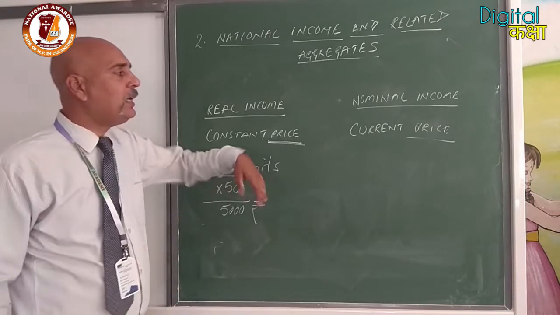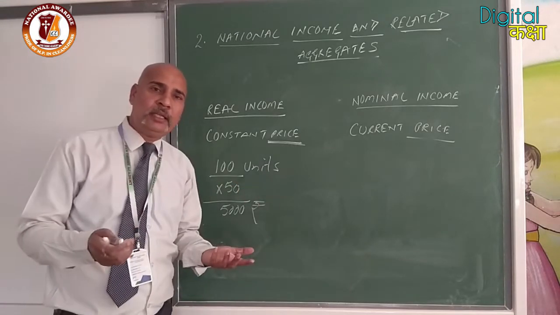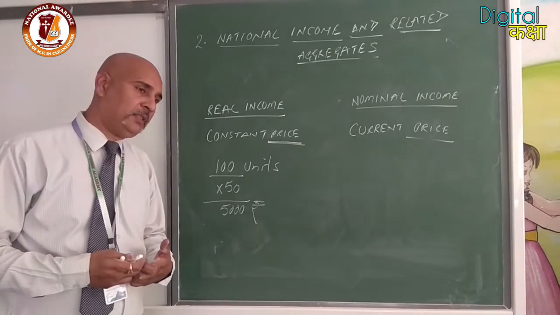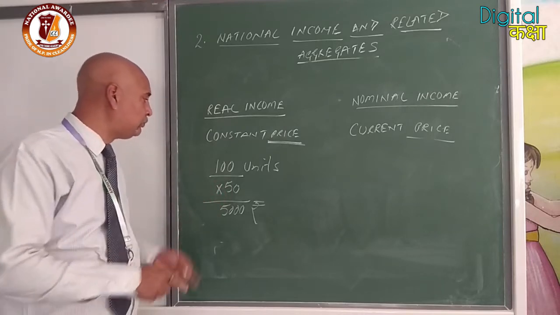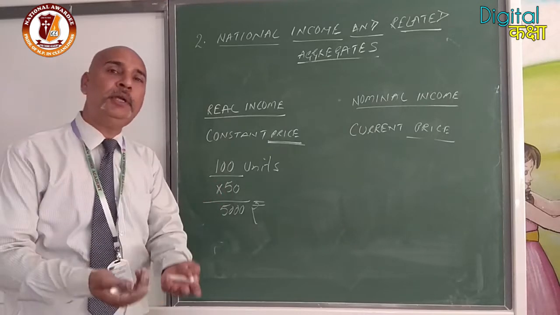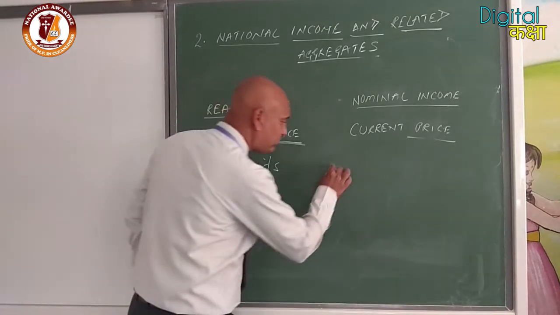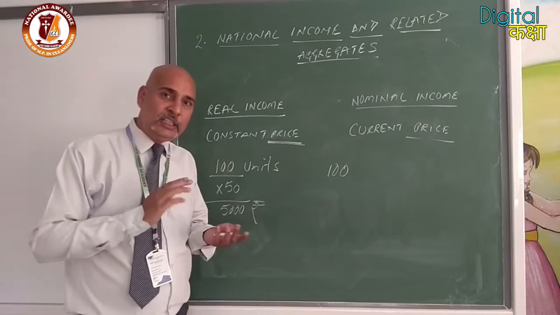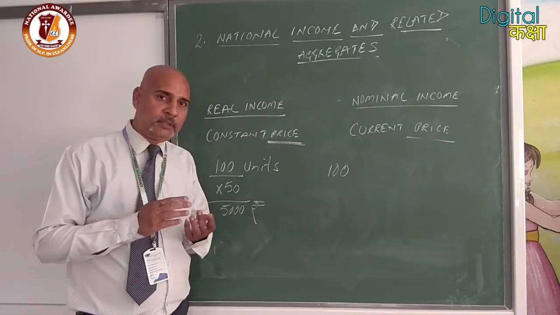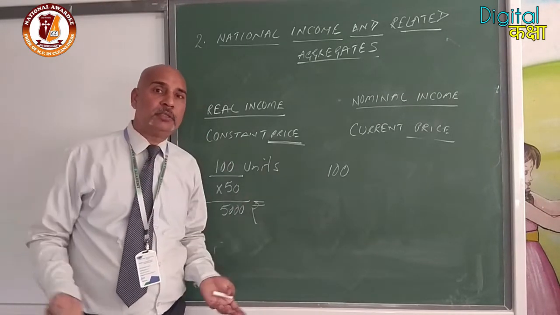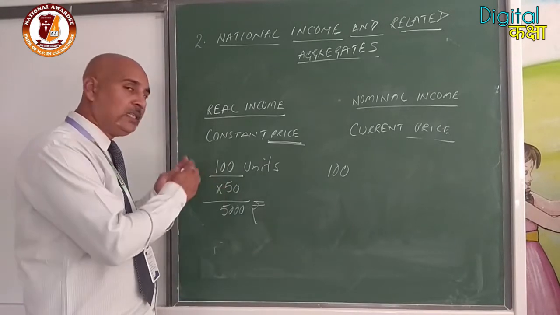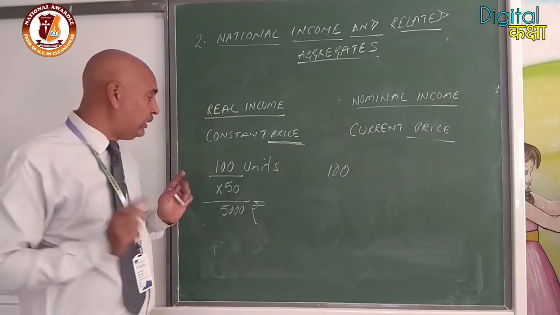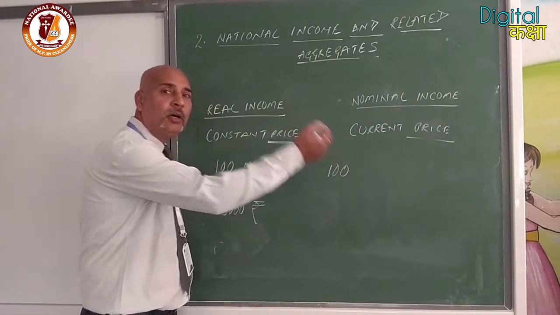Now, suppose in the next year also there is no change in the flow of goods and services. Next year also we produce 100 units of different articles. The same units are produced, so there is no change in the production of goods or services. That means there is no extra flow of goods and services in our economy. Neither are the units increasing or decreasing.